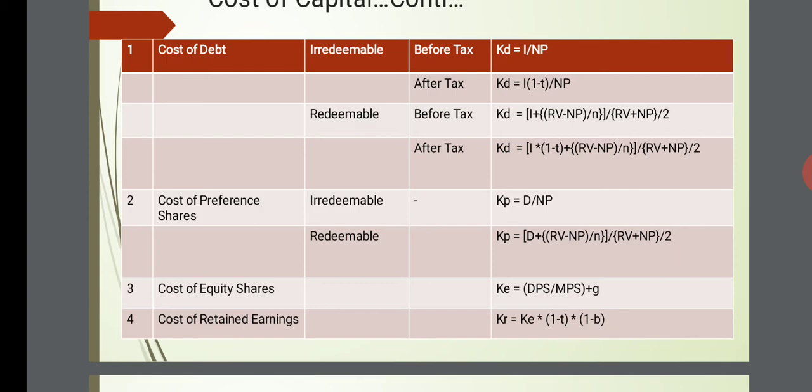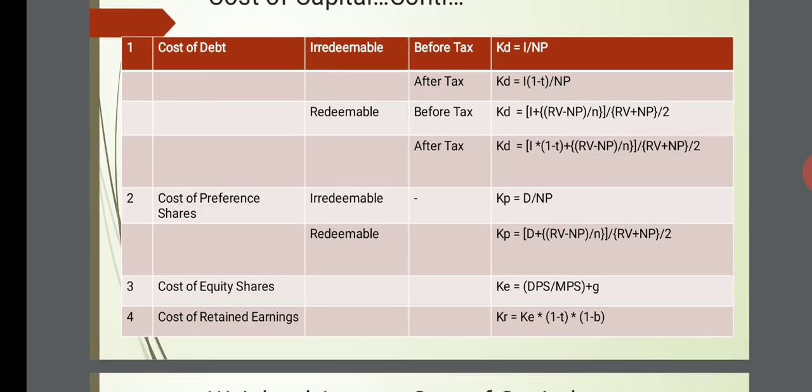Cost of preference shares, irredeemable: cost of preference shares is preference dividend divided by net proceeds. In case of redeemable, cost of preference share is similar to what we have in cost of debt, redeemable: D plus RV minus NP divided by N, divided by RV plus NP divided by 2. Cost of equity shares is DPS upon MPS plus G, according to the growth model. And cost of retained earnings is similar to cost of equity.